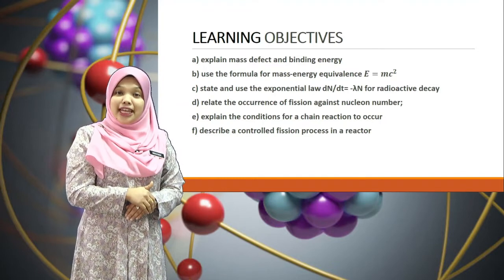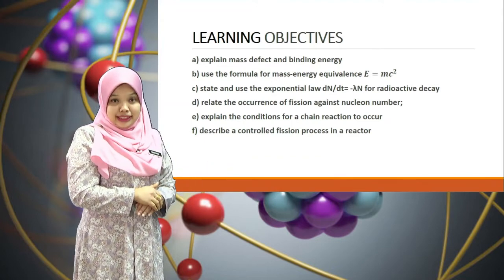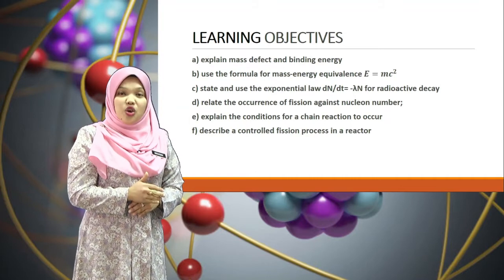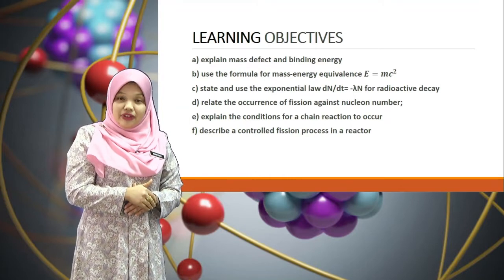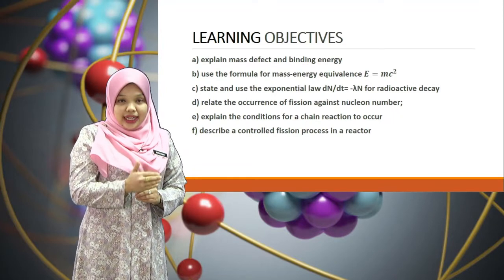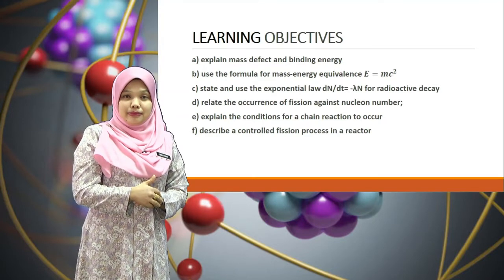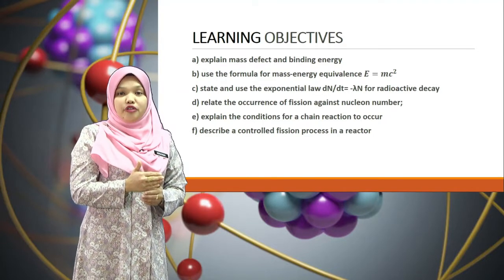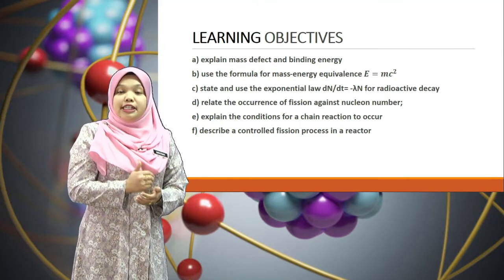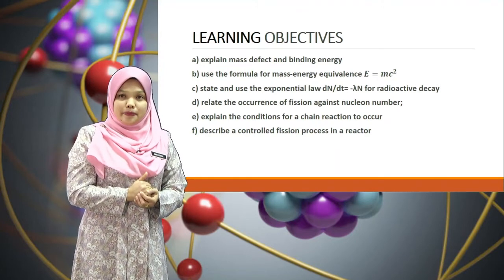Use the formula for mass energy equivalent E equal to mc square or Einstein formula. State and use the exponential law dN/dt equal to negative lambda N for radioactive decay. Relate the occurrence of fission against nuclear number. Explain the condition for a chain reaction to occur. And the last one, describe a controlled fission process in a reactor.